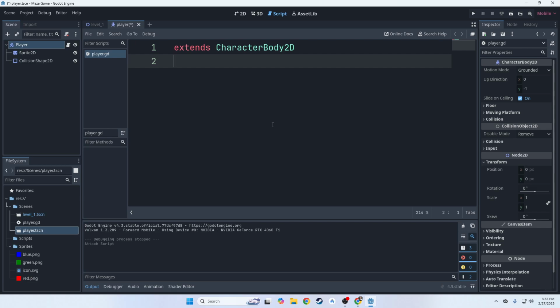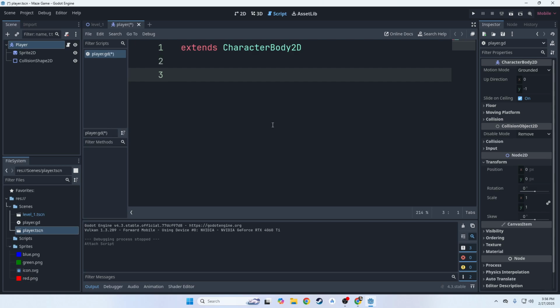First of all, Godot uses a programming language called GDScript. GDScript works a lot like Python. There are some things that are different, and there are a lot of things that are similar. So if you've ever programmed in Python, then you're going to understand some of these concepts. But again, you don't have to know any programming at all. All right.